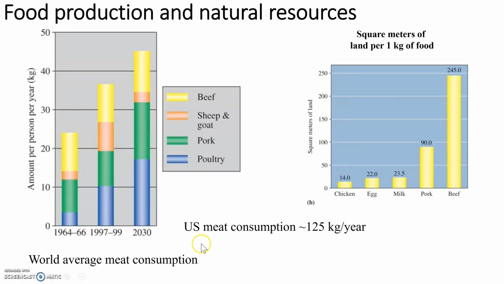If we look at the U.S. meat consumption, it is approximately 125 kilograms per year, so much higher than the worldwide average of around 40. So in the U.S., we eat a lot more meat, so therefore we are consuming a lot more natural resources. Something else in the U.S. is that we eat a lot more beef than other countries, which is even having a larger impact on our environment.